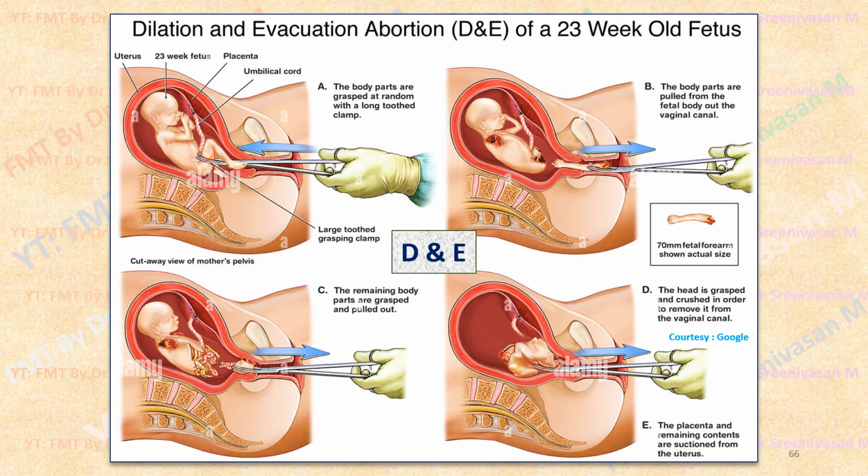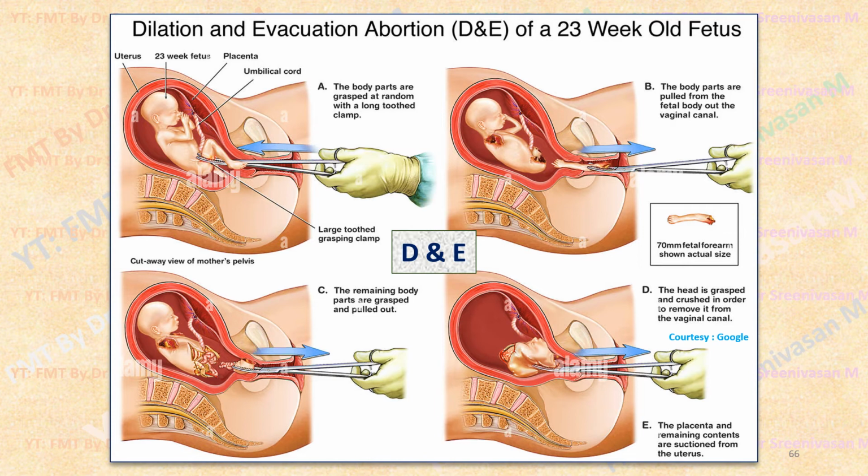Dilatation and evacuation: suppose the fetus becomes well grown, then it cannot be removed by suction using vacuum aspiration. Then dilatation and evacuation abortion, D and E, is done in the later stages. Here a plier-like instrument, or a large cannula with a clamp, is introduced into the uterus. Using that plier-like instrument, the body of the fetus is dismembered, fragmented into pieces, like limbs are cut and pulled.